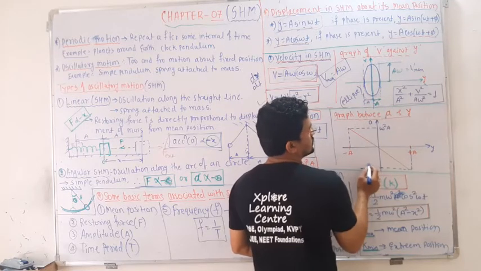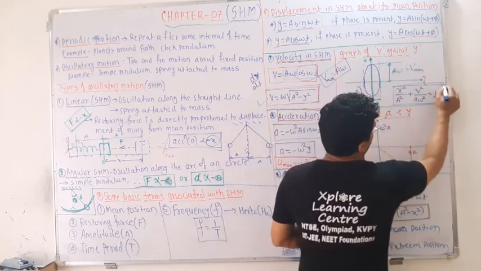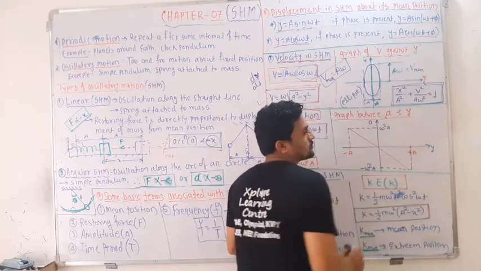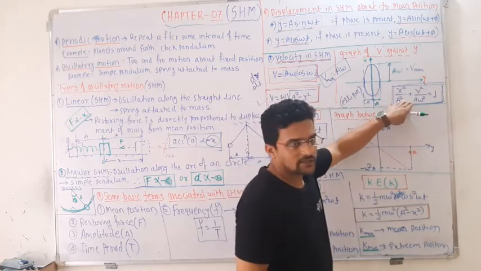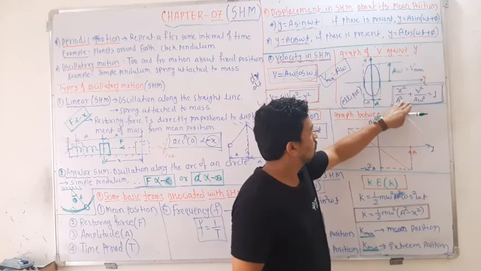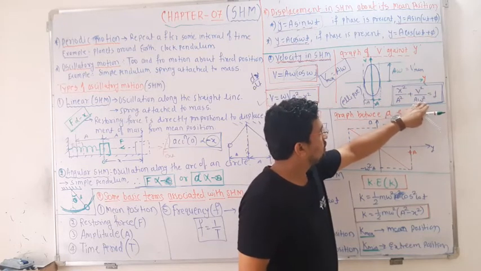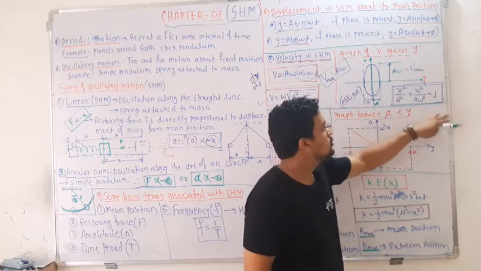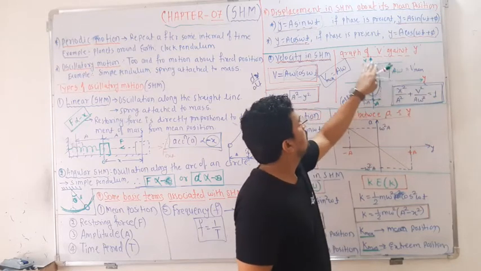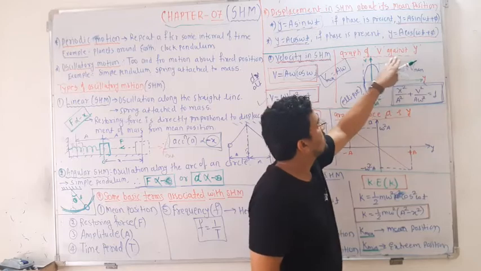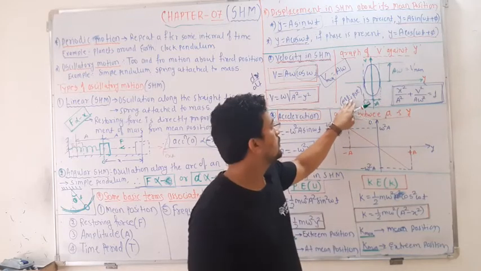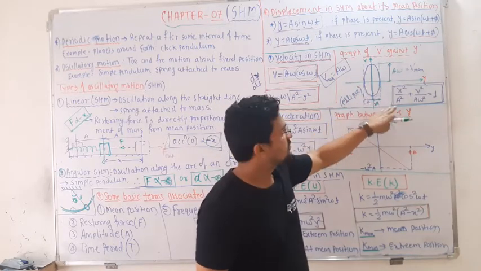And this is the equation for the ellipse: x square by a square plus v square divided by a omega square is equal to 1. So remember this equation. That's why the velocity and displacement graph is nothing but an ellipse. Remember the graph and this equation.